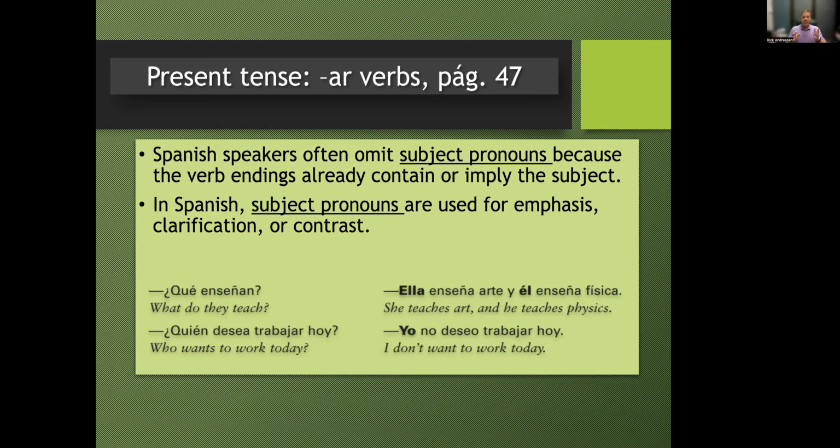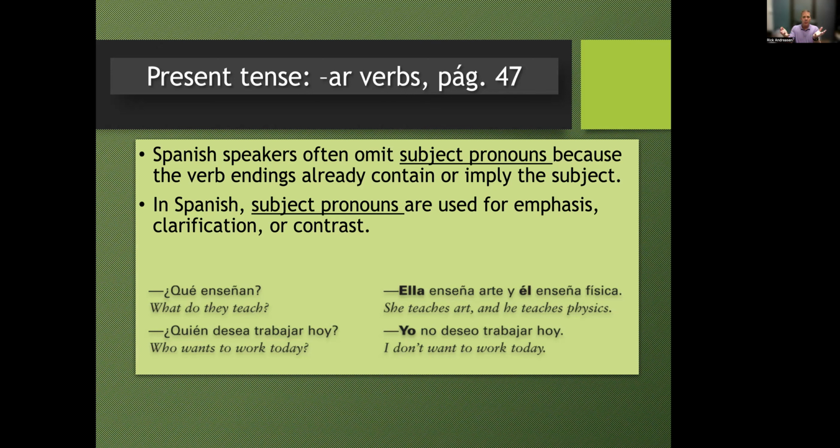Some of them may be a little bit different. For example, ¿qué enseñan?, that first example we have there. Remember, enseñan is third person plural. It could be for ustedes, y'all, ellos, or ellas. And so if someone says ¿qué enseñan?, you've got to get from the context: are they talking about y'all, like what do you guys teach? Or are they saying what do they teach? And so typically when that can be a little bit ambiguous, they'll add the pronoun in there. So ¿qué enseñan?, pues ella enseña arte y él enseña física. In this case, we're saying she teaches art, he teaches physics.